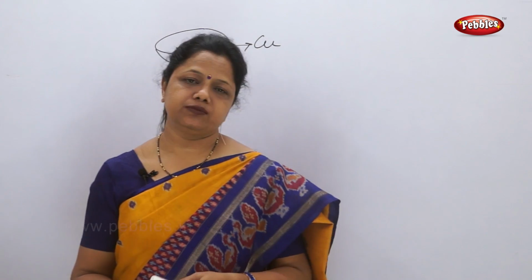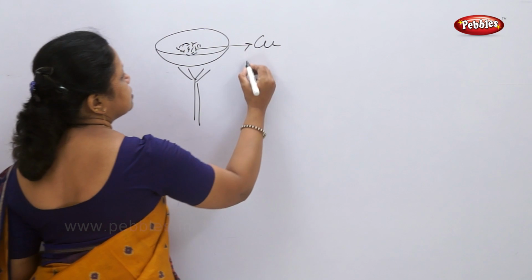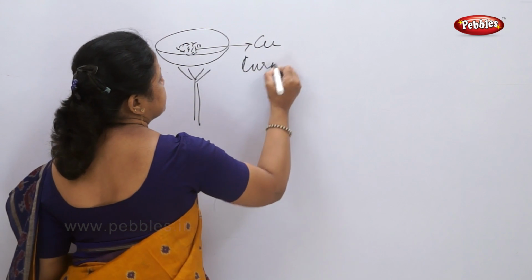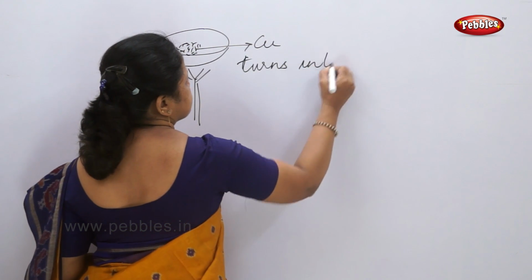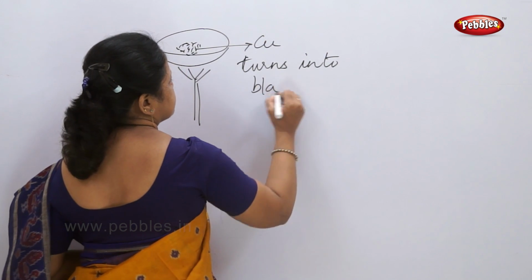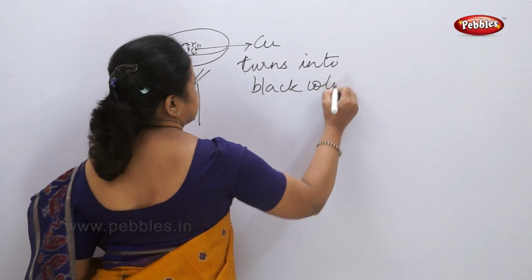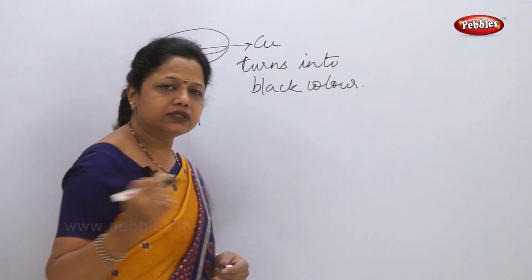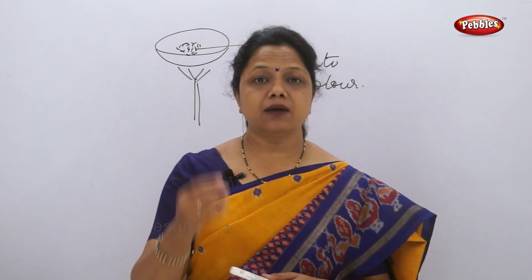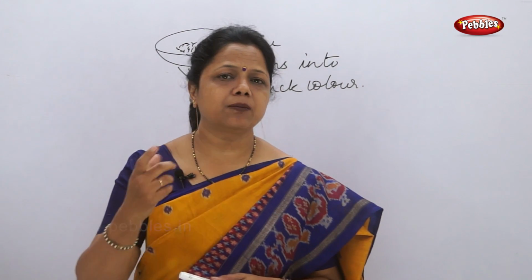What changes do you observe? The first change which you will observe is that this turns into black color. Have you ever seen copper vessels? They are brownish color, right? They are dark brown color.